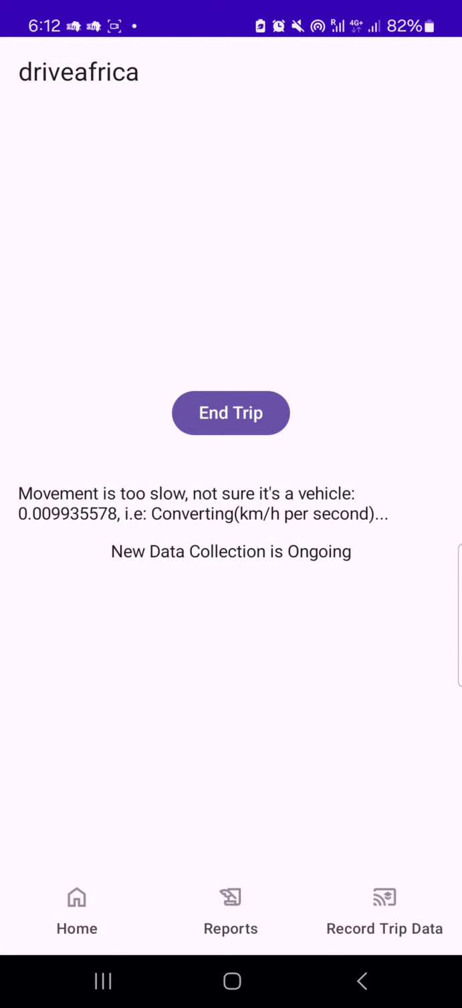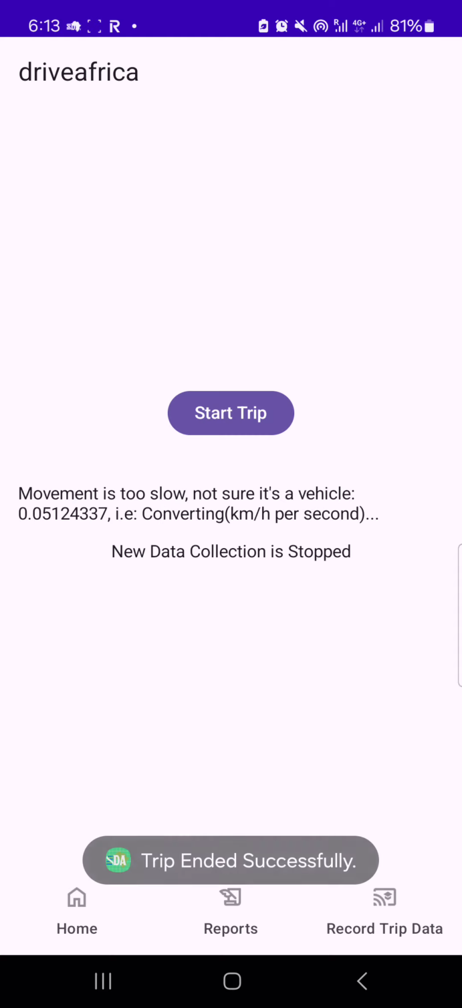Until you end the trip, this new data collection will always be ongoing until you tap on end trip. When you are done with the trip, meaning when you have gotten to your destination, or when you are stopping to buy fuel, because there you spend some five to six minutes, you can also end the trip at that point. Then when you want to start driving again, you go back to record trip data and click on start trip again. At every point you want to end a trip, you can easily do so. So I'll click on end trip now.